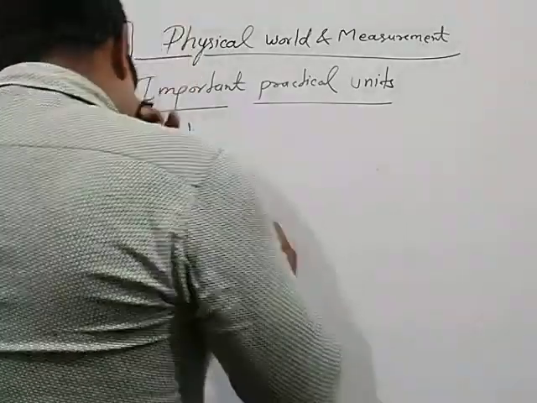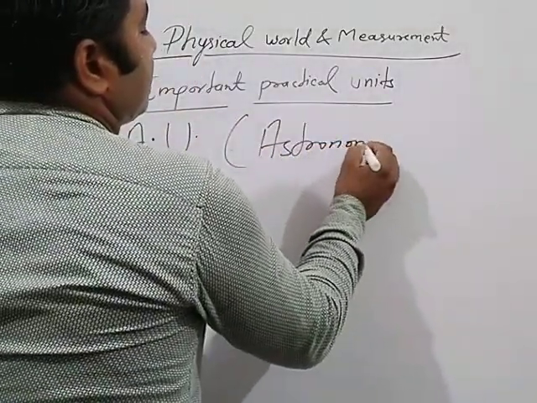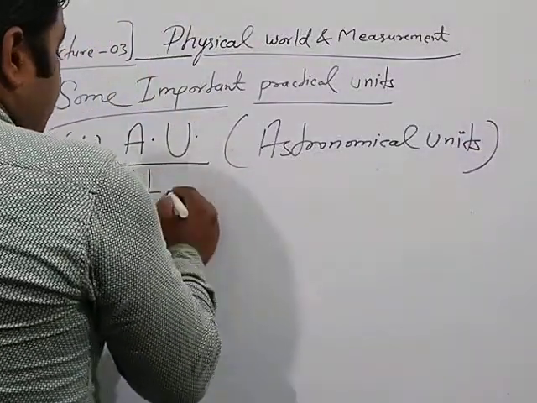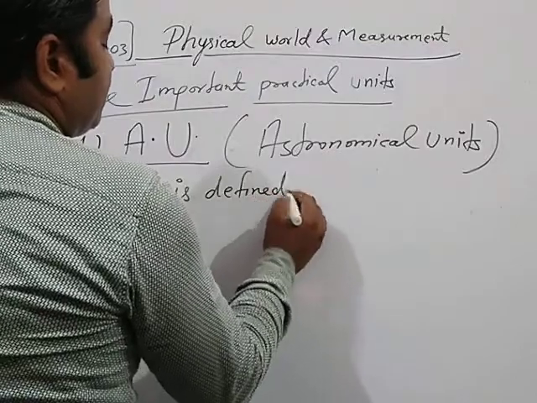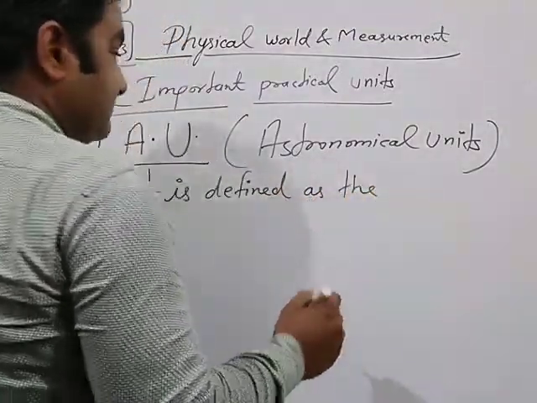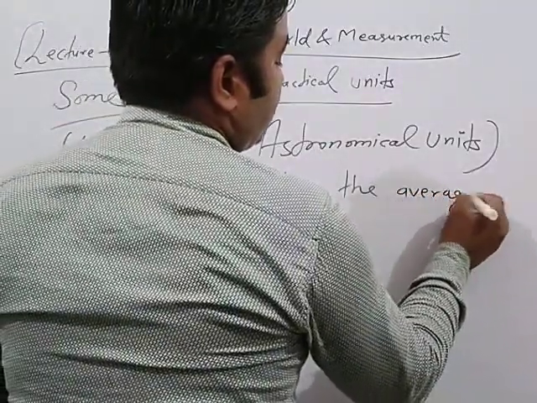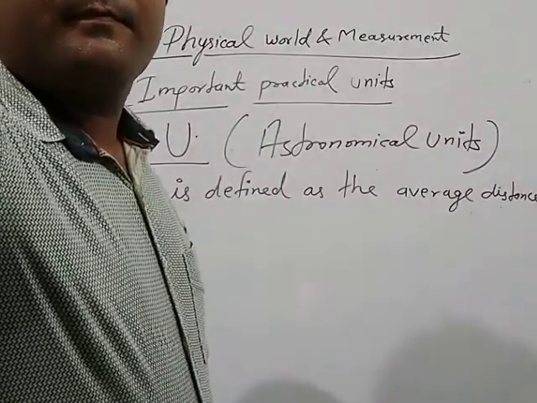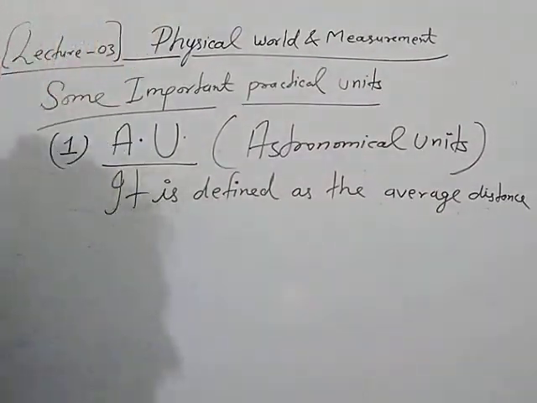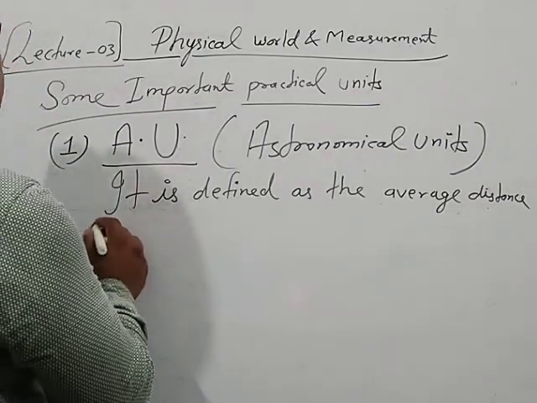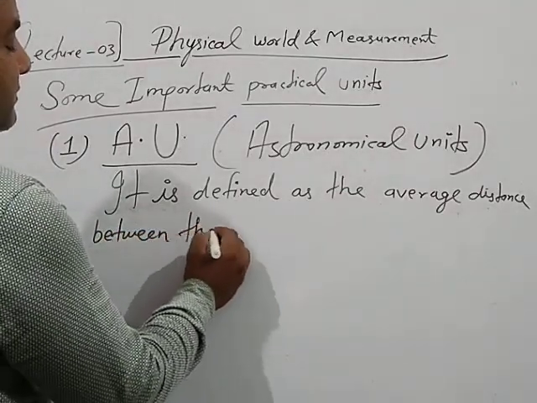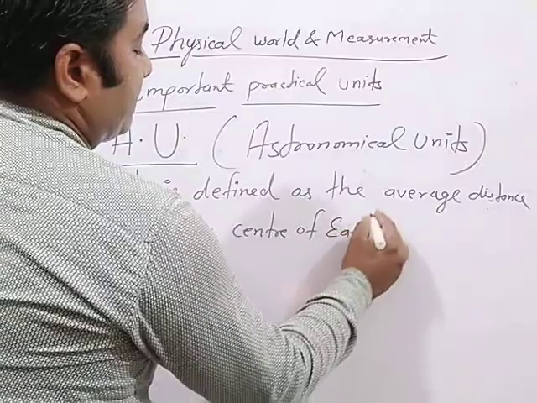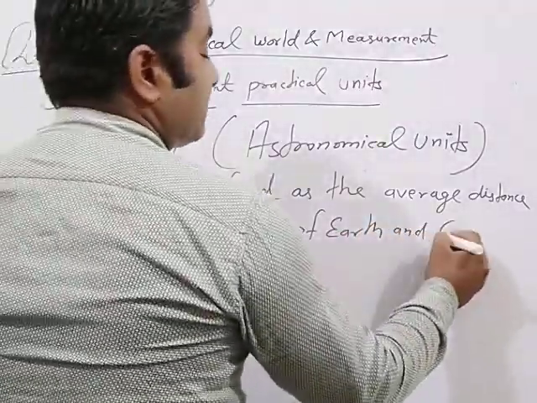Very simple concept, astronomical unit. It is defined as the average distance between the center of Earth and center of Sun.